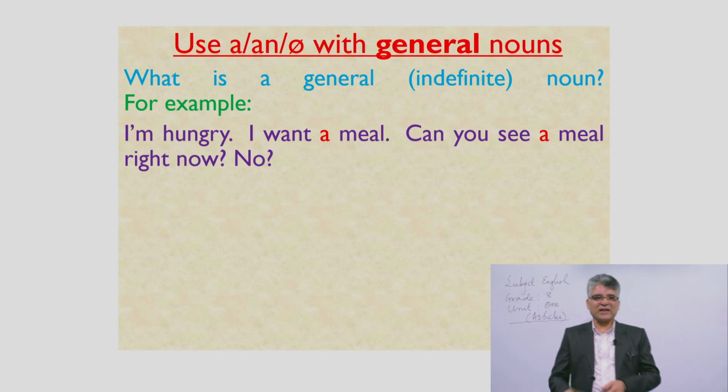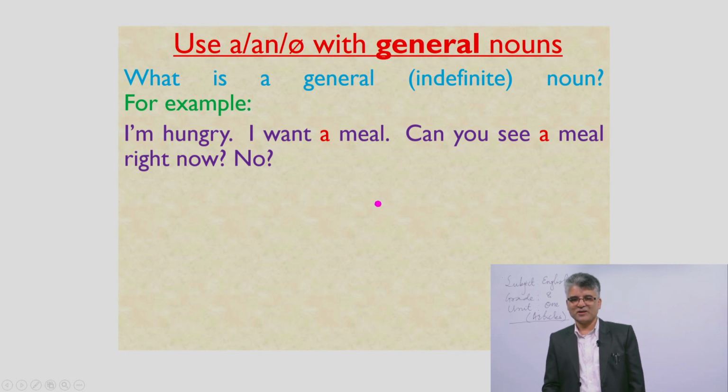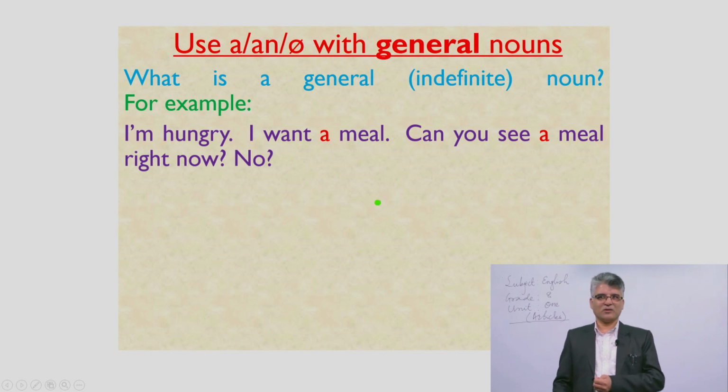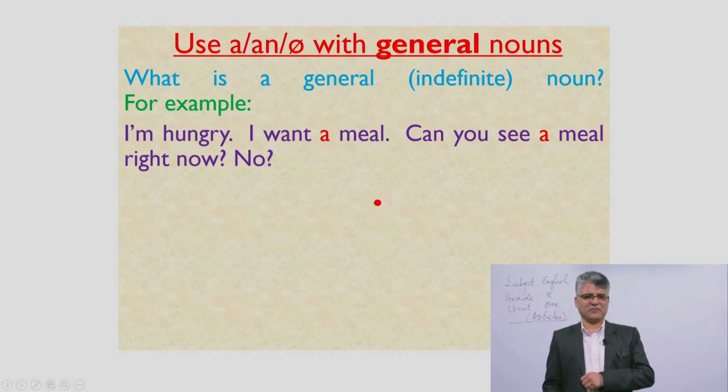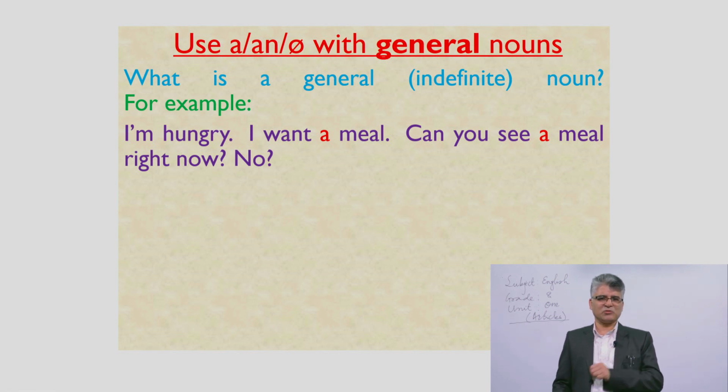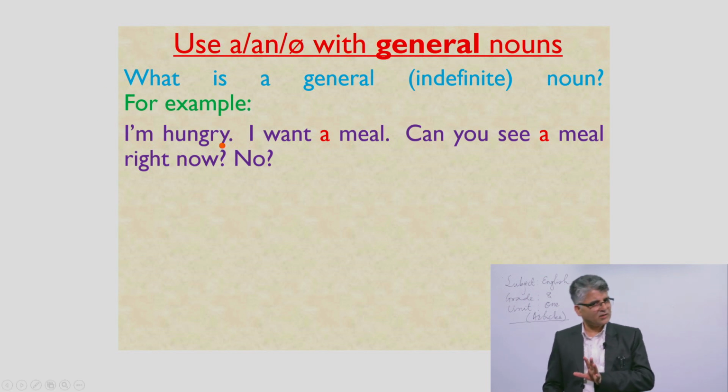This is the situation. I am hungry. I want a meal. Why is the article a used? Can you see a meal right now? No, we don't have any meal right now. So we can get a perception about the general situation, general condition. The condition is that I am hungry, I want a meal.